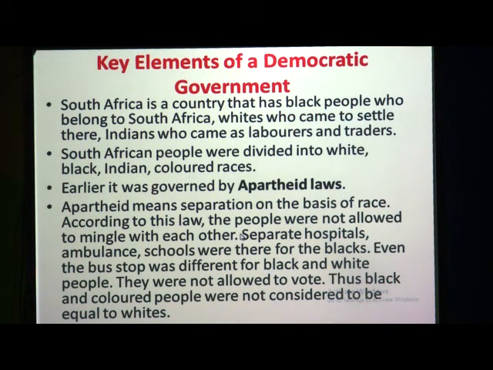We have seen how South Africa has black people, whites, Indians and coloured, and how South Africa was divided on the basis of race. We have seen what we mean by apartheid laws. Apartheid means separation on the basis of race. How these people were separated on the basis of their caste, religion, and languages. How the schools, hospitals, ambulances and towns were different for these different types of people, and how they were not allowed to mingle with each other.